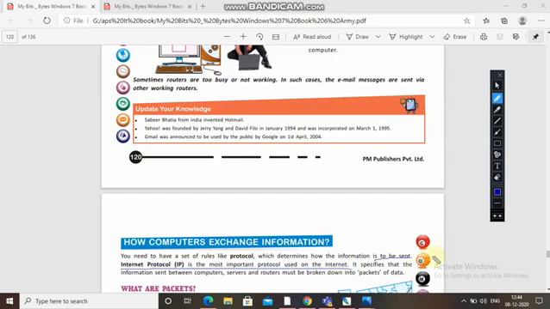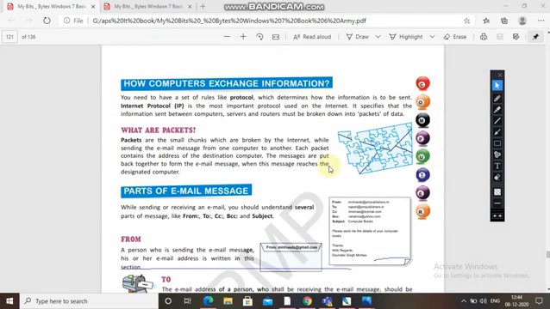So what are packets? Packets are the small chunks which are broken up by the internet, as you can see here in the picture. This part is a chunk made by the internet while sending an email message from one computer to another.